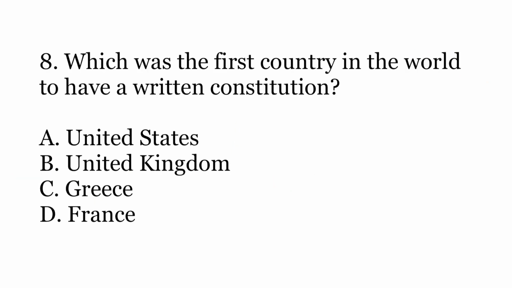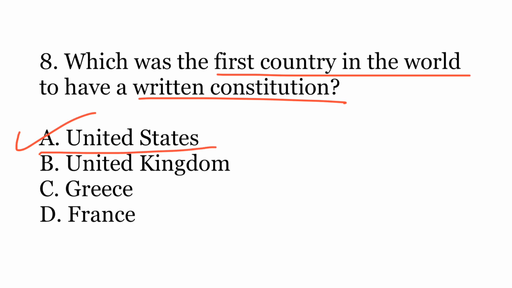Our 8th question is: which was the first country in the world to have a written constitution? The options are: A, United States; B, United Kingdom; C, Greece; or D, France. So the correct answer is A, United States of America. So United States of America got a written constitution in 1776, whereas all other countries either got it late or do not have a written constitution at all.